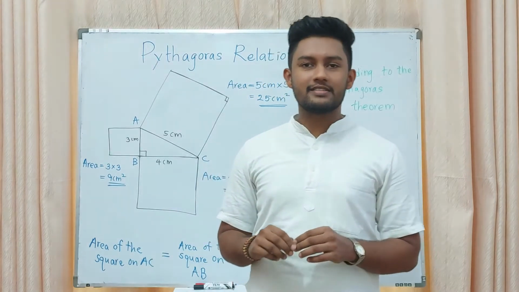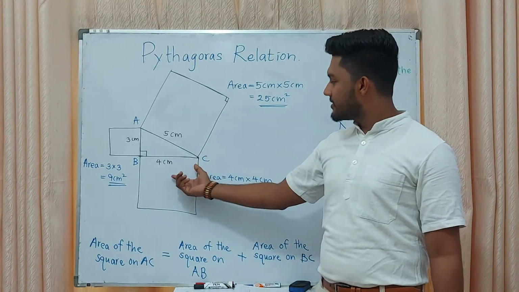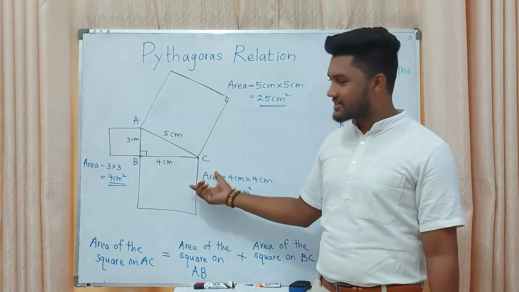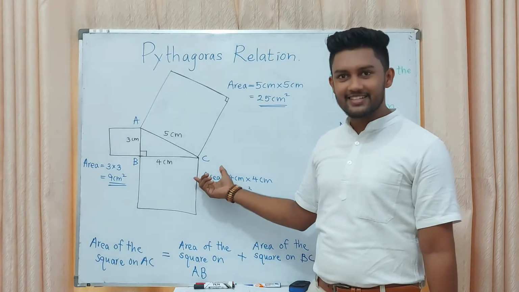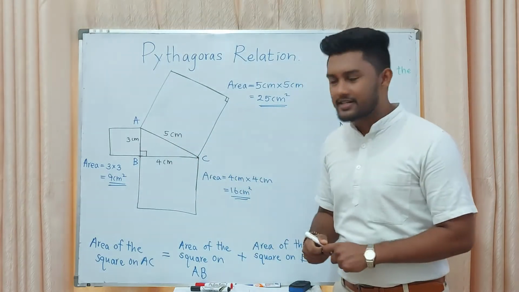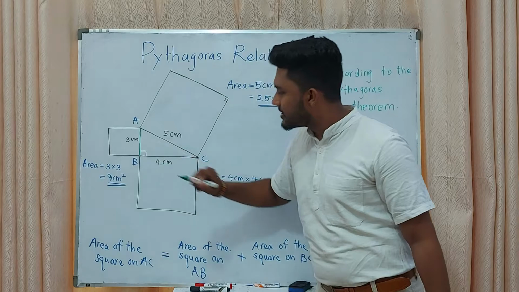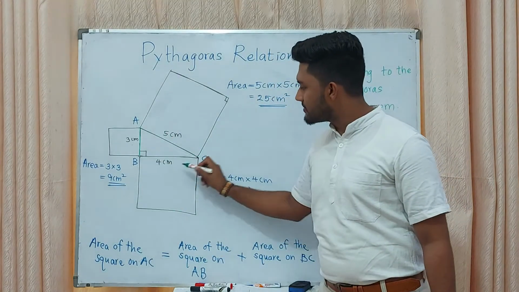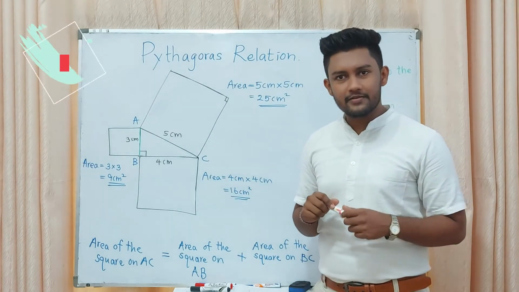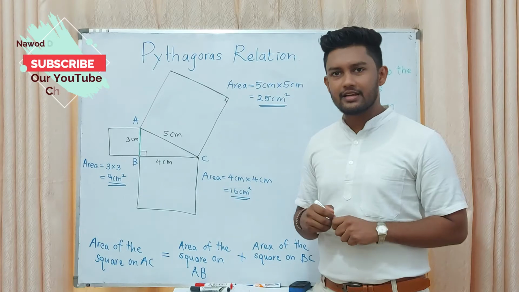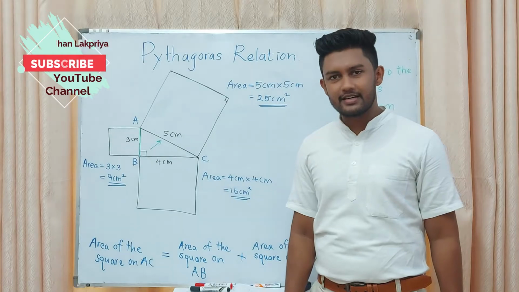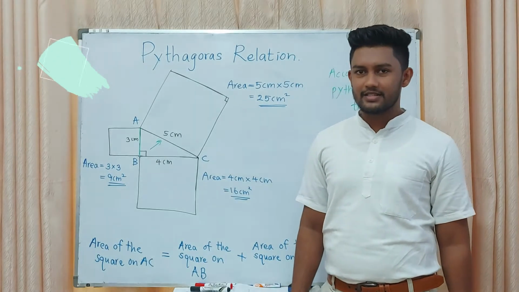Here you can see a right angle triangle. Oh, it's a somewhat complex figure, but it is easy. When we consider each and every side, here you can find a 3 centimeter side, here 5 centimeter and 4 centimeter. Tell me students, what is the hypotenuse of this right angle triangle? Yes, the side opposite to the right angle is the hypotenuse of this triangle.